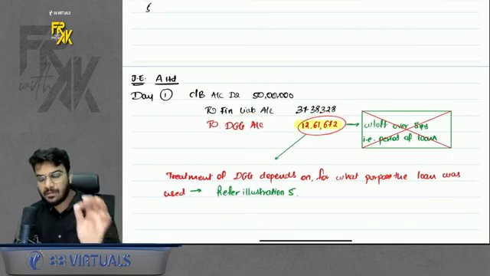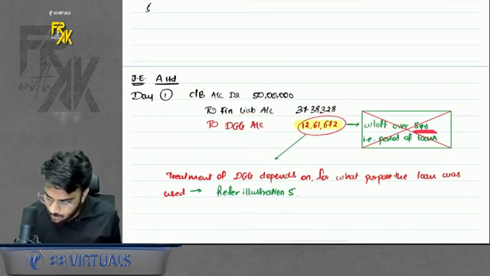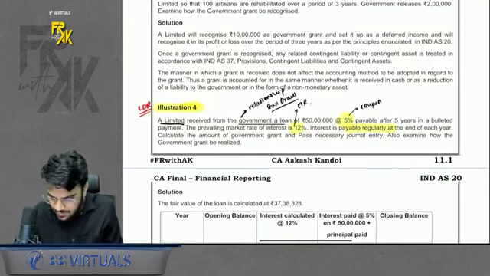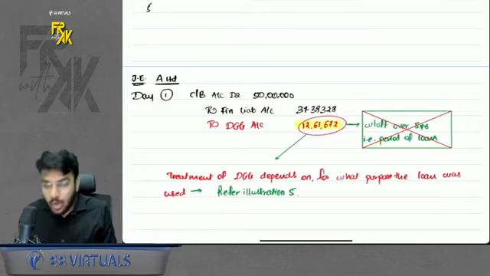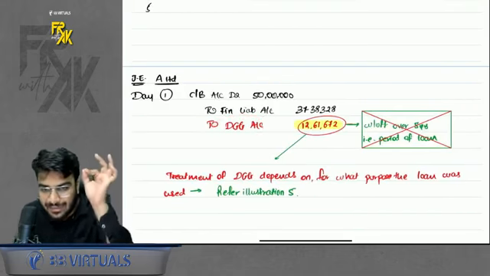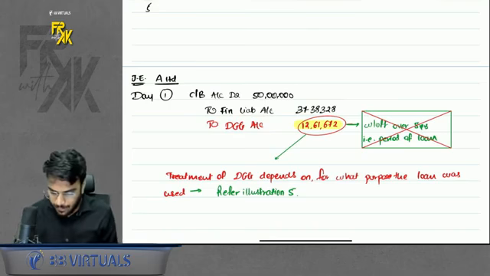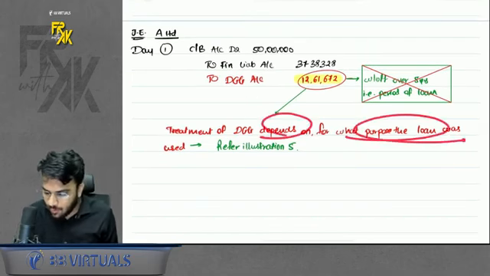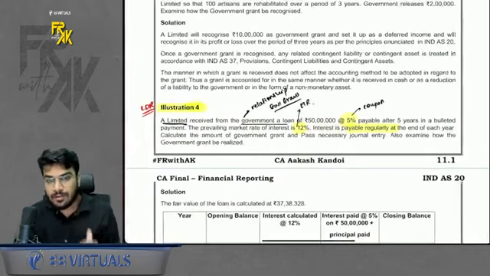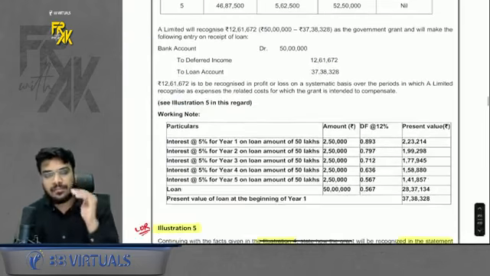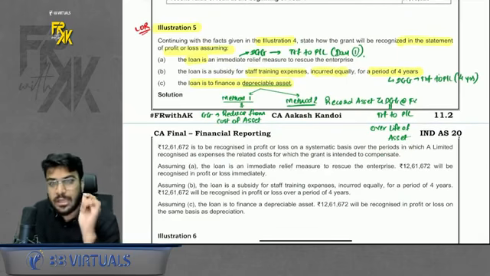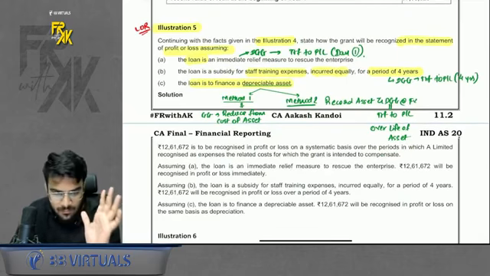The maximum students will make the mistake of saying to transfer over 5 years, that is the period of the loan, because we took the loan for 5 years. No, no, no. The treatment of DGG does not depend on the tenure of the loan. The treatment of DGG depends on for what purpose the loan was used. And to understand this, we will also refer to illustration number 5. That means don't check the tenure of the loan. Check for what purpose the loan funds were used.